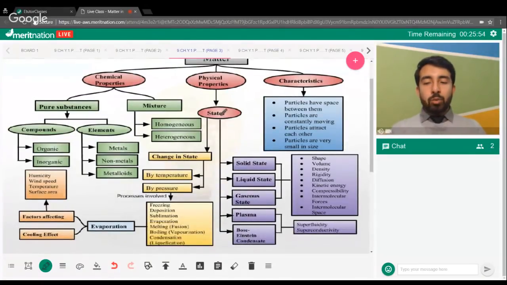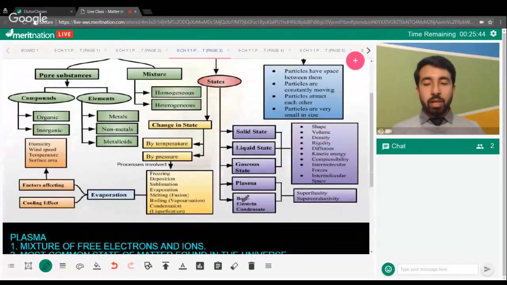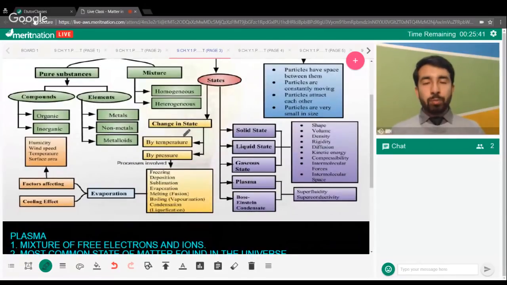Moving back to the states of matter, we know that solids, liquids, and gases are interconvertible and can be changed into each other. That is basically due to 2 major effects, the effect of temperature and the effect of pressure. Shashank, Pravin will discuss semi-metals in your next chapter. Metalloids also will come in your next chapter. So let's focus right now on matter in our surroundings, the changes of different states of matter.